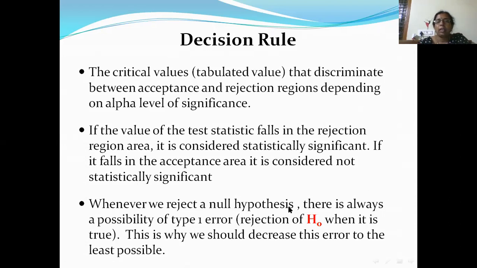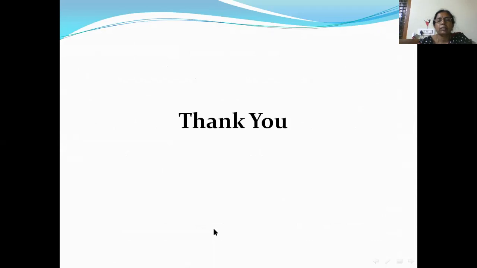Whenever we reject a null hypothesis, there is always a possibility of type 1 error. This is why we should decrease this error to the least possible.